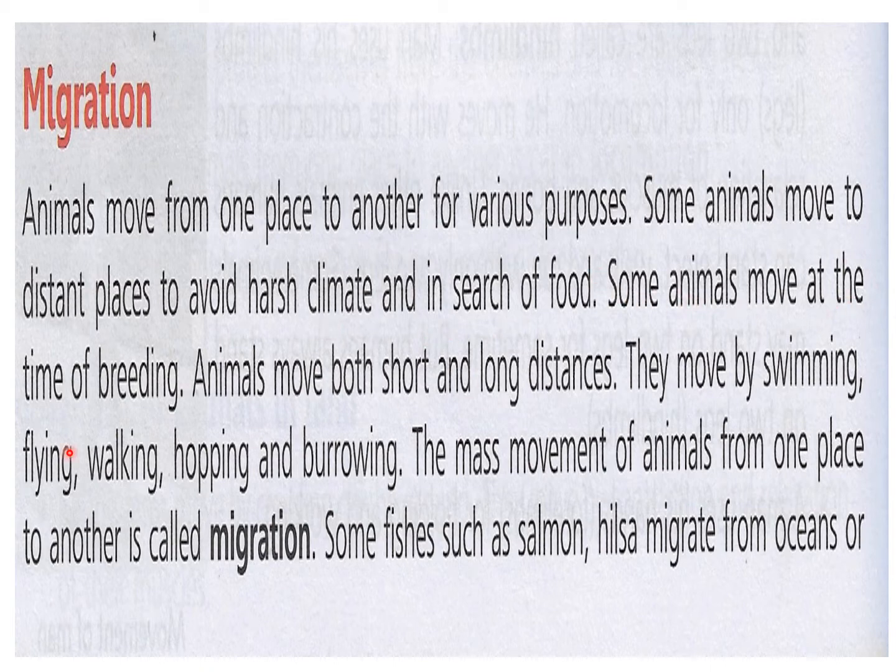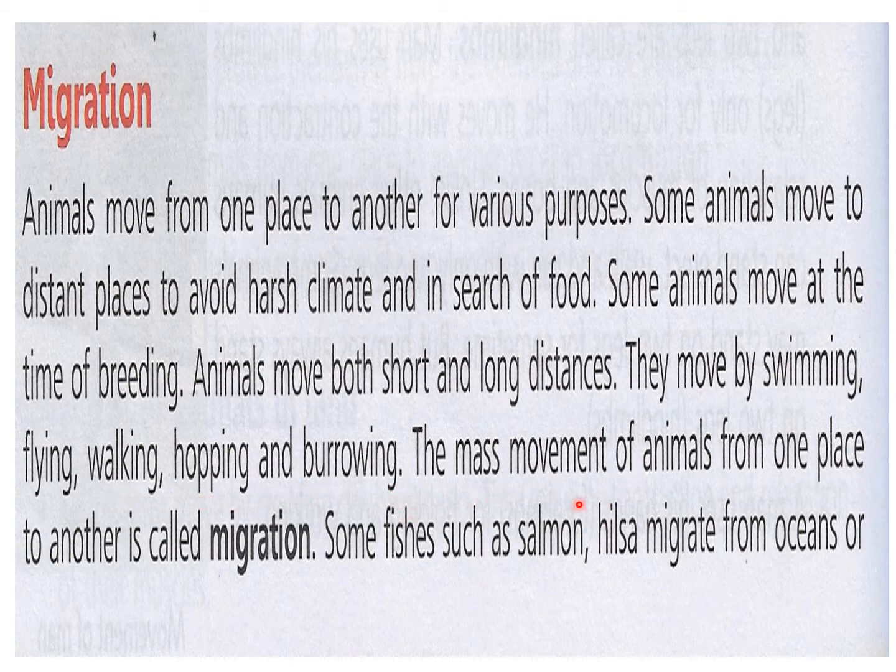Then some animals move at the time of breeding. Some animals cannot lay eggs in harsh climate, so they move to warmer places to lay eggs and breed their little ones. Then animals move both short and long distances. Some animals move very, very long distances for migrating. Migrating means to go from one place to another and then again come back to the original place. So this is called migration. They move by swimming, flying, walking, hopping, whatever way the animal can move or locomote.